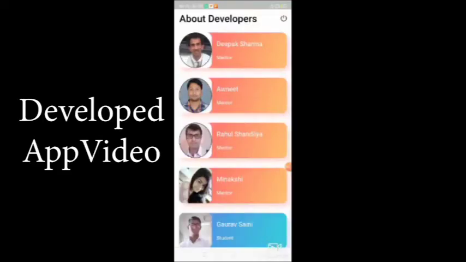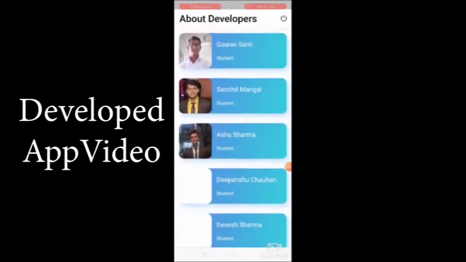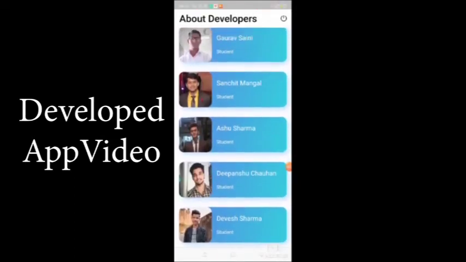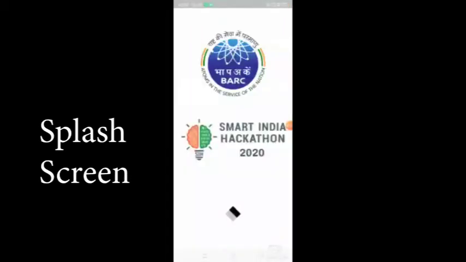Moving towards the simulation of our developed mobile application, we developed the app in Flutter, which will communicate with the target device through Bluetooth and show and plot the vibration data of the target. So let us move towards the app. First is our splash screen, then we do login for authentication, then we connect the Bluetooth and the list of Bluetooth devices is shown. Then we connect the target Bluetooth.